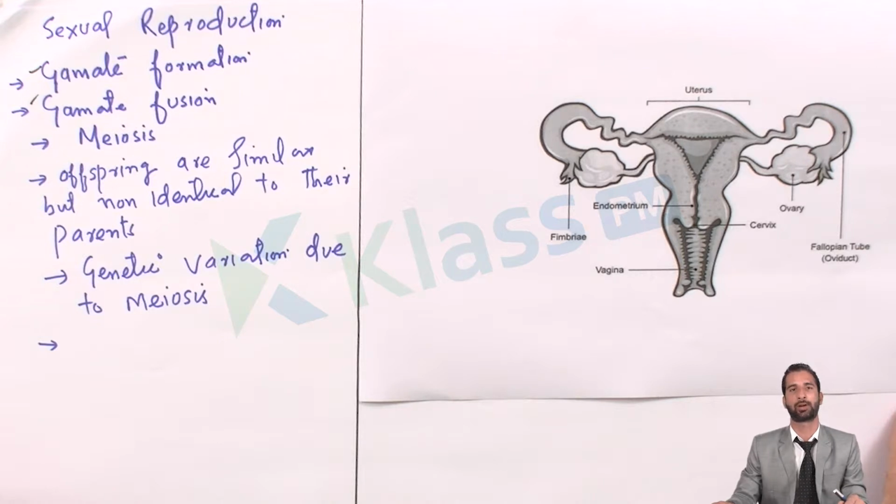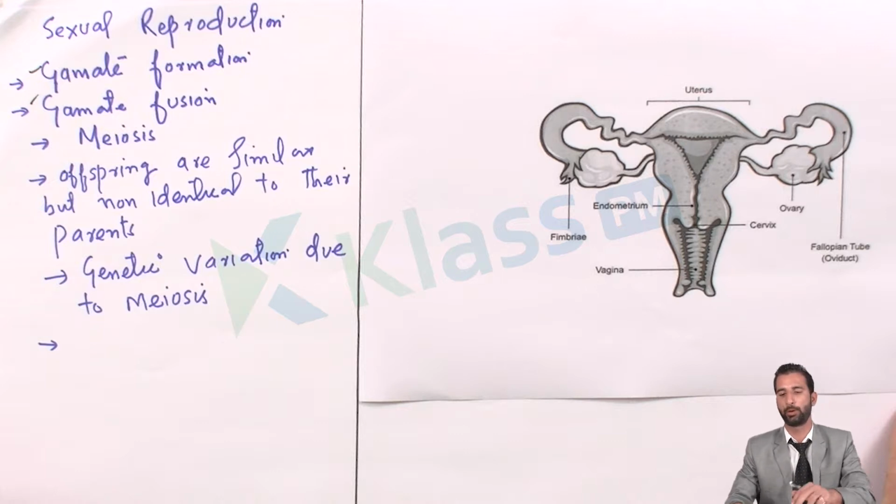This is unlike asexual reproduction, where there is no gamete formation, no fusion, and no meiosis. And the second difference between sexual and asexual reproduction I mentioned in the previous video is that sexual reproduction needs two parents, and asexual reproduction occurs due to a single parent. It can undergo simple division, a mitotic division, to form offspring which would be identical to their parent. But this is unlike sexual reproduction, where meiosis occurs, and during meiosis there is recombination and crossing over, which leads to variation among the offspring.